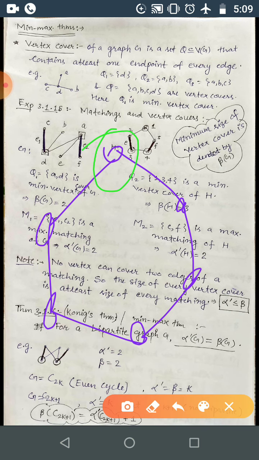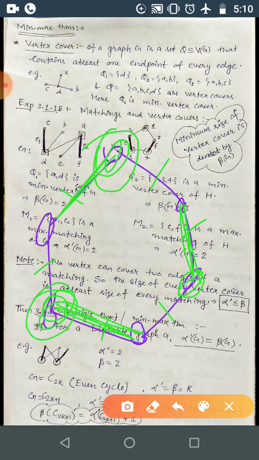This vertex covers 2 edges, then this vertex covers these 2 edges, and then this vertex covers the last ones. So a minimum of 3 vertices is needed to cover all the edges, so beta is 3, and you can take one edge incident with each. Alternatively you can choose differently. So this is the maximum matching, and here also it is 3.